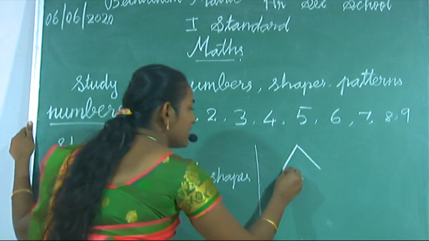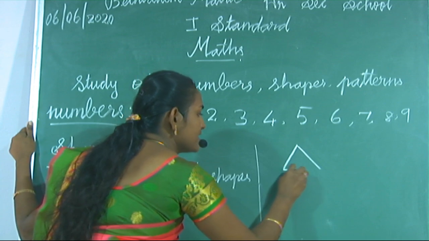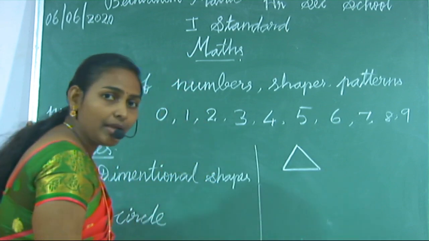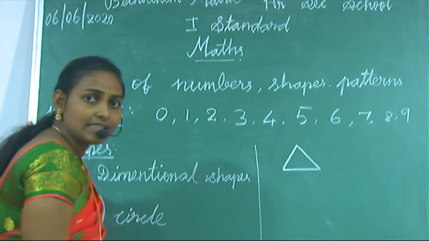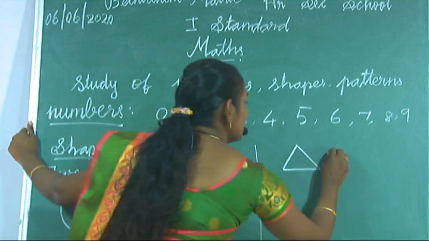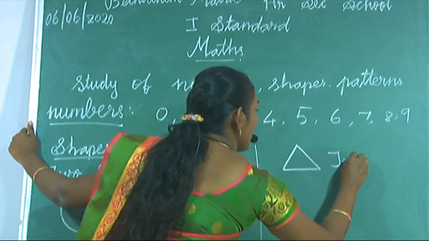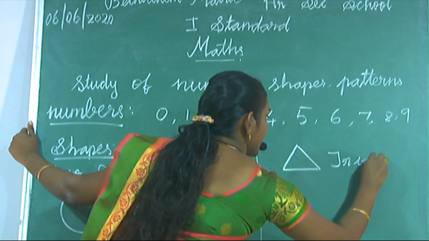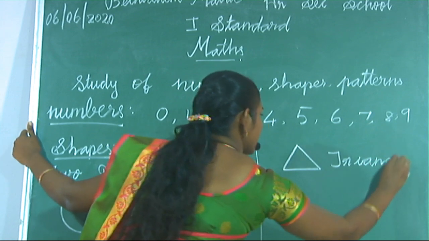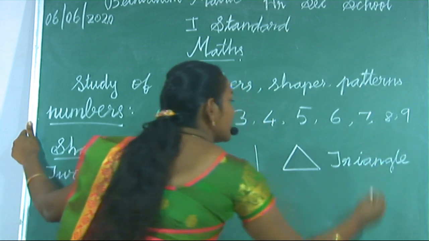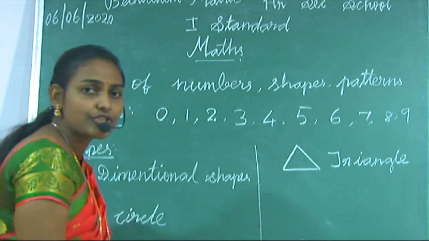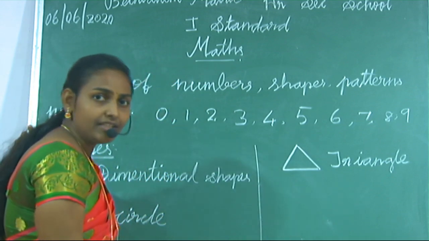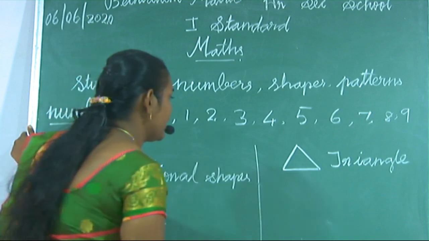Next, you join both the slanting lines with a sleeping line. Okay, this is a triangle. Say the spelling: T-R-I-A-N-G-L-E. Triangle.